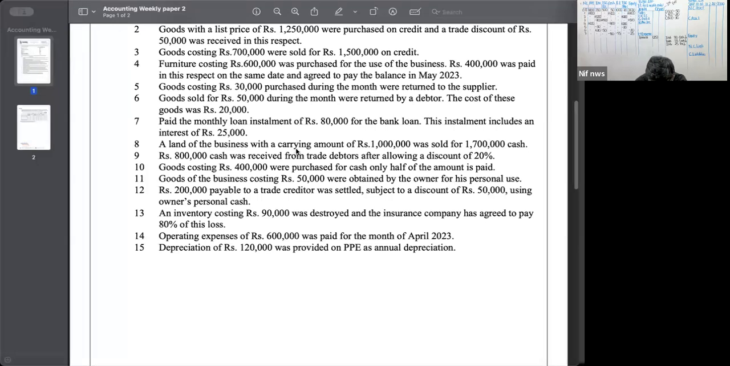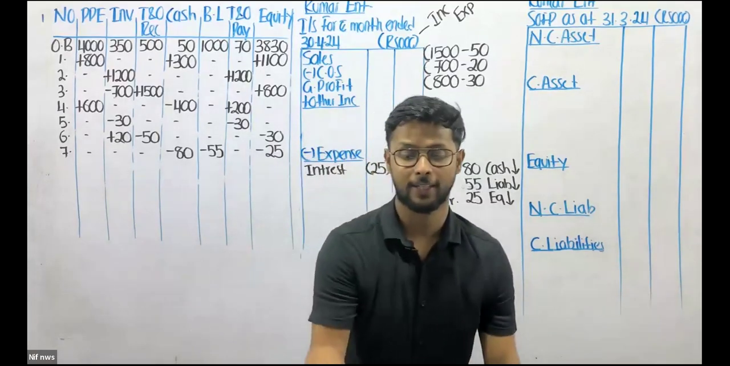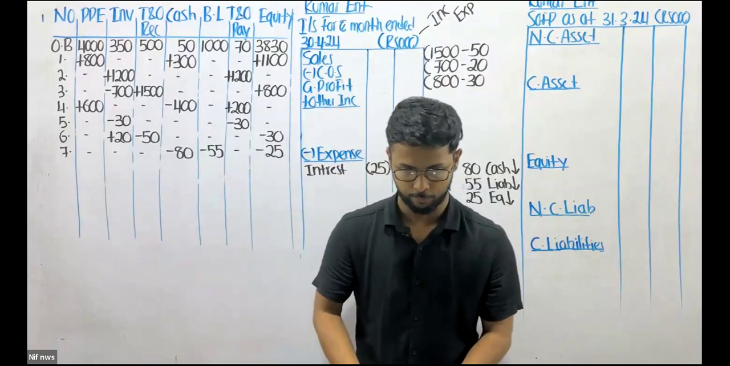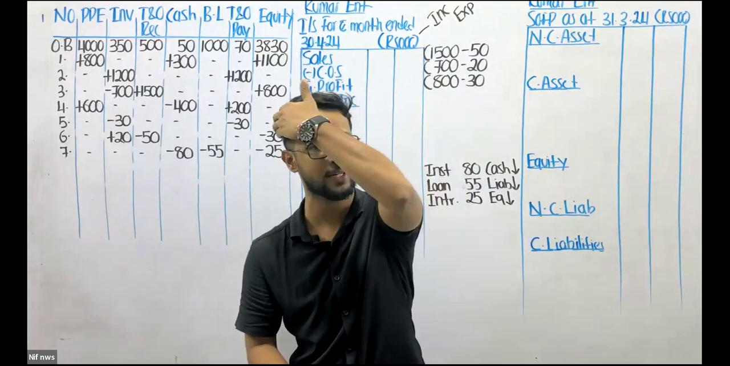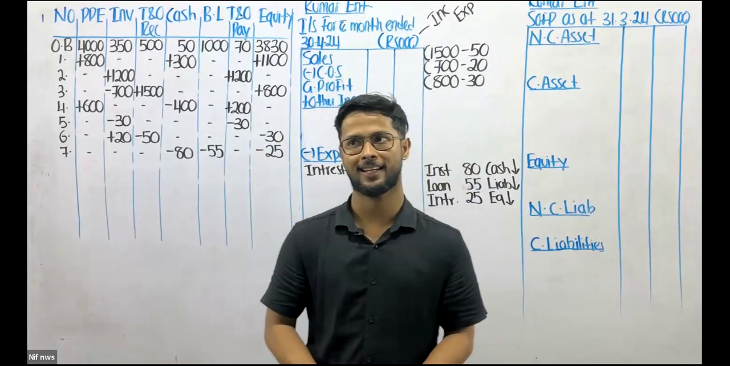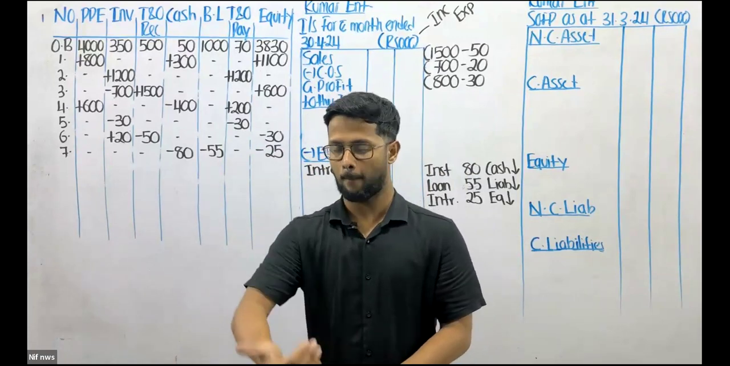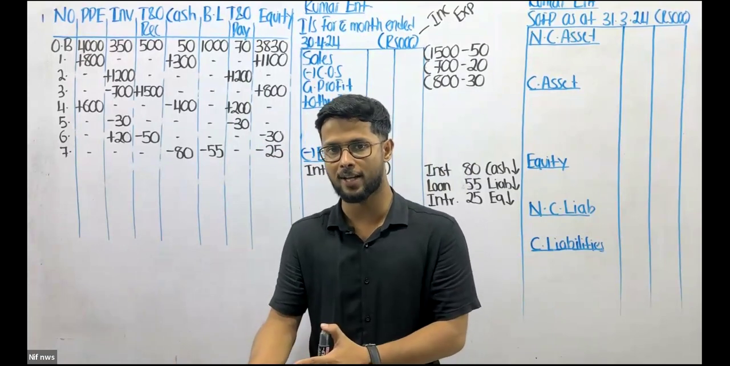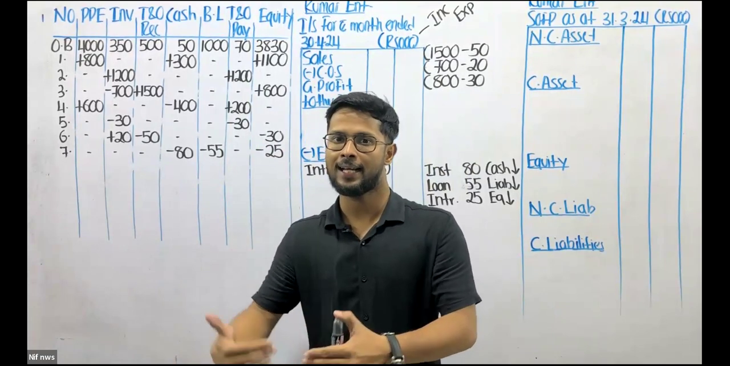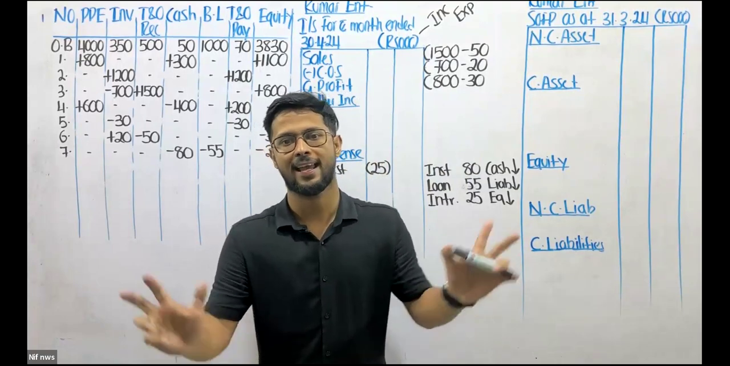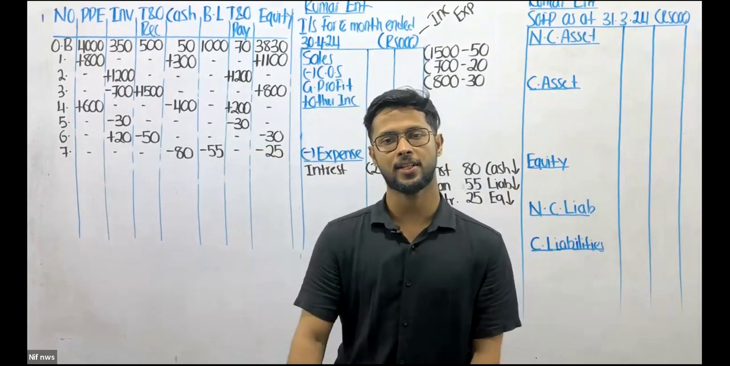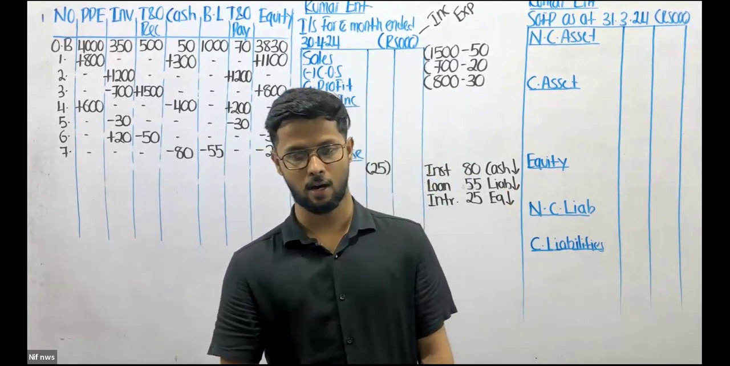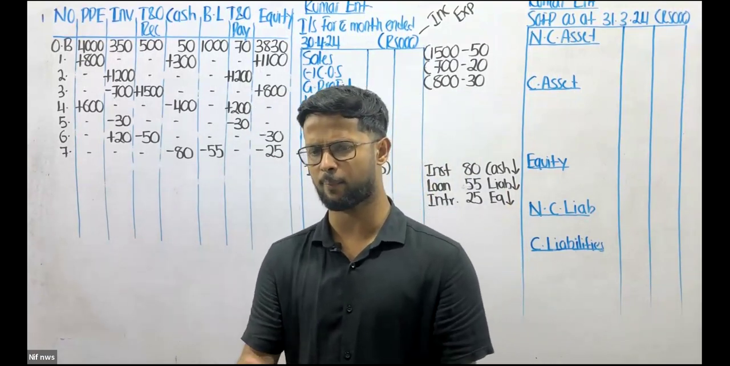A land of the business with a carrying amount of 1 million was sold for 1.7 million in cash. Okay, guys, I kept this question as a unit test for 2026 batch. Most of the students made a mistake here. Although they know the logic, they still, out of hastiness, messed it up. What are we selling here? Are we selling inventory or are we selling a property, plant and equipment?